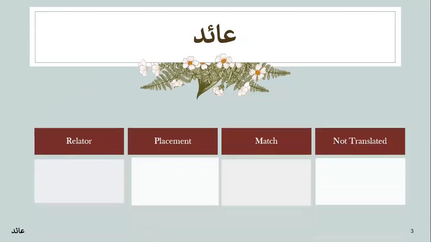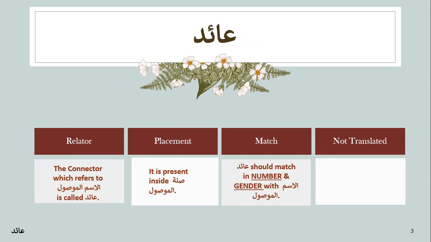Now Aid is a relator. As you can see, the connector which refers to Al-Ismul Mawsul is called the Aid, and it is present inside Silatul Mawsul. So always remember the Aid will be inside the sentence, which is the Silatul Mawsul. Aid should match in number.